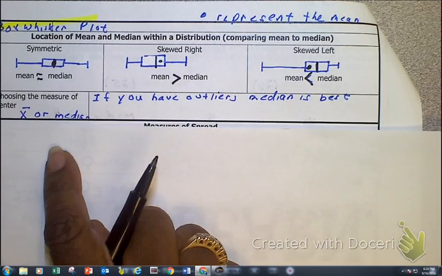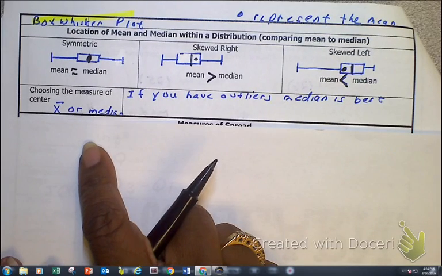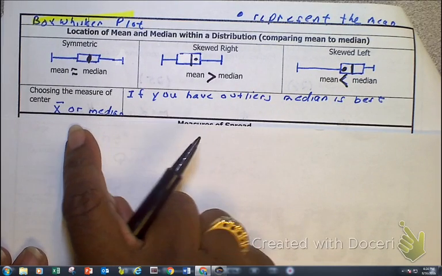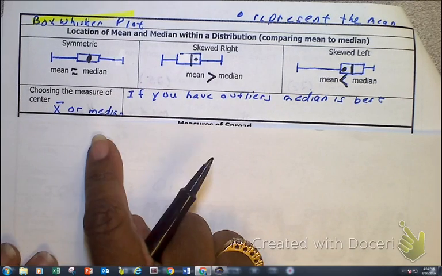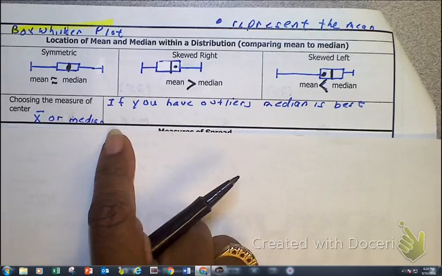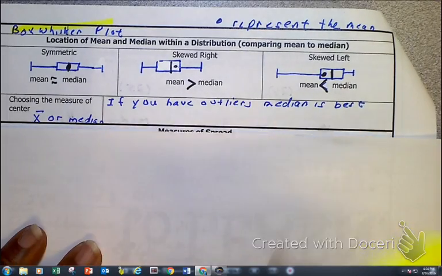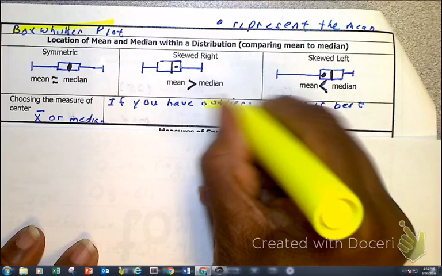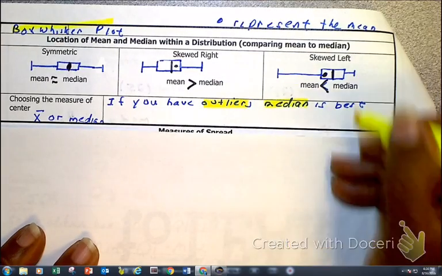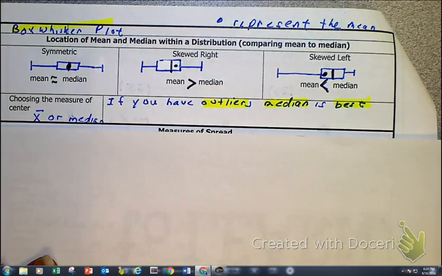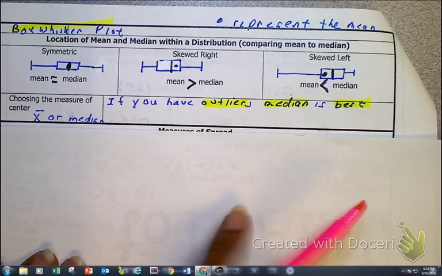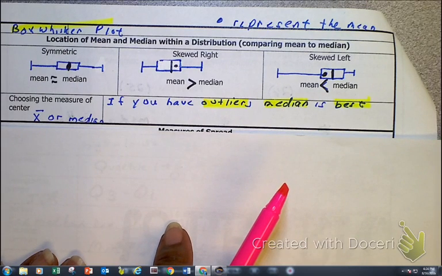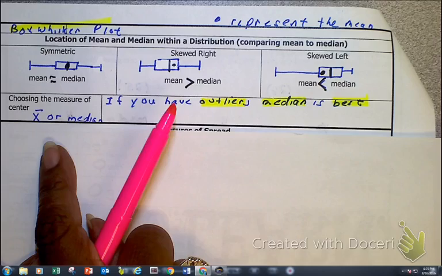Now here, the thing is this, as I'm looking at my data, both of these right here, whether it's the mean or the median, are called average. And as I look at those as average, which one do we use? Well, the bottom line is this. If you have outliers, you use the median. It's the best. And you saw why on that last example when I used the numbers 1, 2, 3, 4, and when I changed that 5 to a 15, that outlier did not affect that median at all. But if it was a mean, meaning X bar, no bueno, no good.